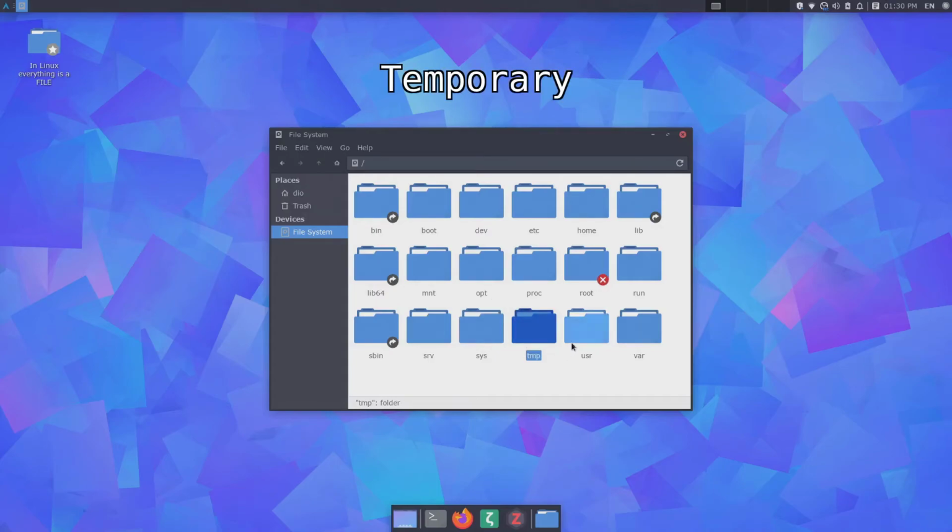On a regular basis, it will save a copy of what we are writing in some software. Or maybe you are producing some music, maybe you're editing a video. On a regular basis, in the tmp folder, you can find some saved copies from that software.